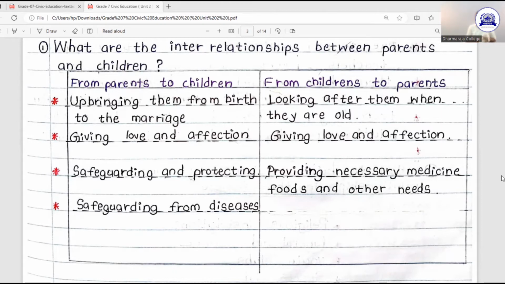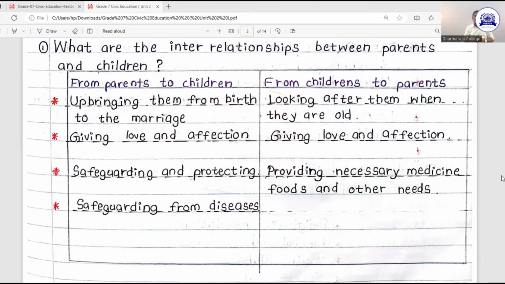My dear children, now I am going to talk about the interrelationships between parents and children. Who are the parents? Your mother and father are your parents. If your mother and father are not with you, then there will be guardians.